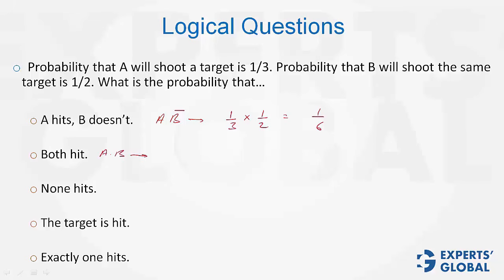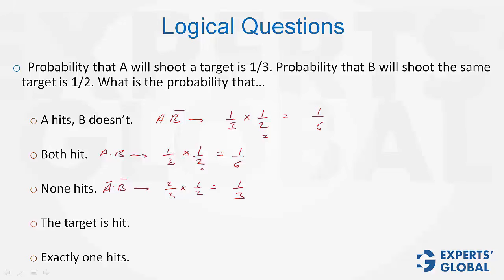Both hit means A times B, so that's 1/3 times 1/2. That's also 1/6. This 1/2 is different from this 1/2. This is B, and this is B bar. That is 1 minus 1/2. Although the value turns out to be the same, 1/2 in each case, mathematically they are different. Next question. None hits. So we need A bar times B bar. A bar would be 1 minus 1/3, that is 2/3. B bar would be 1 minus 1/2, that is 1/2. So the answer is 1/2 times 2/3 equals 1/3.